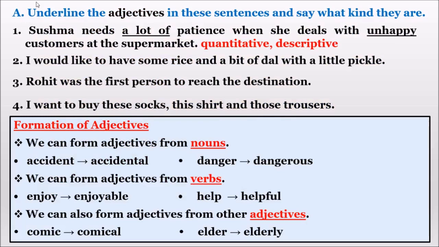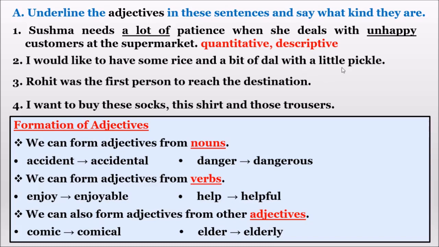Now let me tell the answers again. For the second one, the first sentence they have underlined here, right? And they wrote the answers here. In the same way, you also underline. If you have place beside, you can write, or else you can write below. I would like to have some rice and a bit of dal with a little pickle. So underline some, bit, little, and all three come under quantitative.